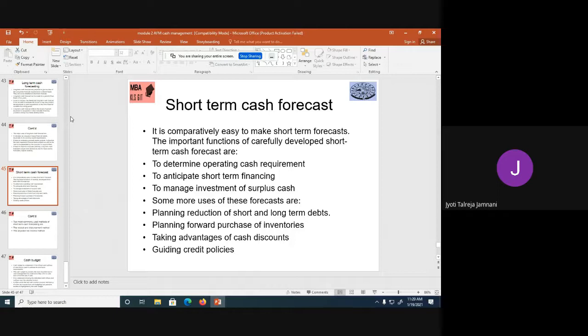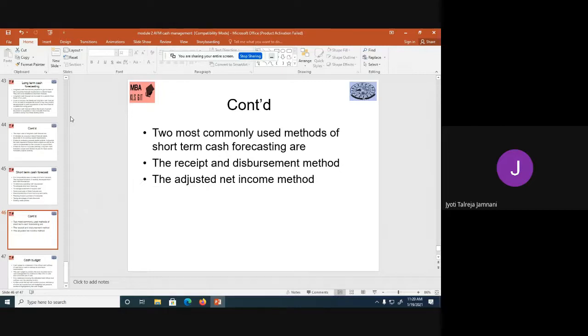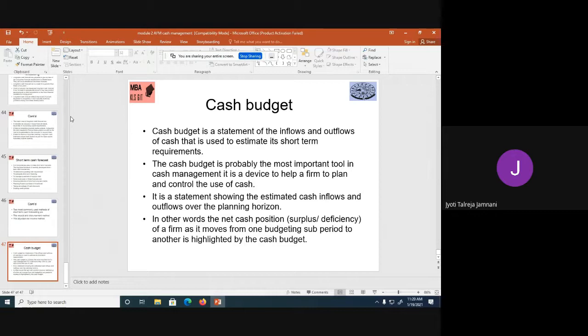Two most commonly used methods of short-term cash forecasting are the receipt and disbursement method and the adjusted net income method. The receipt and disbursement method is nothing but the cash budget, which I have taught you. The adjusted net income method is not there in these PPTs. It is not there in the syllabus as well. So the receipt and disbursement method is nothing but the cash budget.